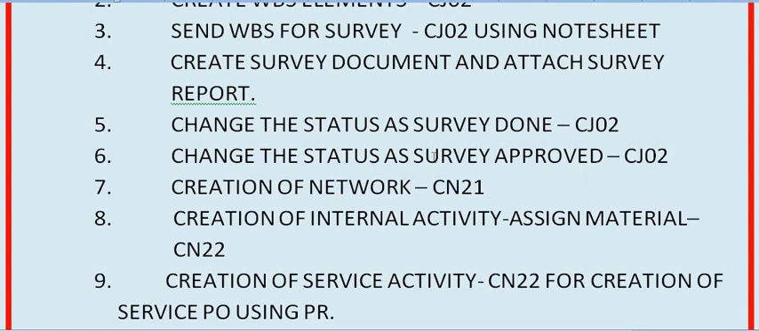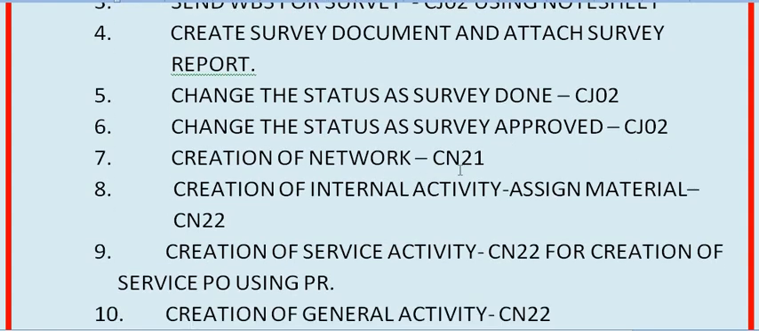Okay, inside any WBS, the network creation transaction code is CN21. CN21 is for the creation of the network, CN22 for the change of the network, any changes in your network, and CN23 for the display of your network. Okay, creation of the internal activity.